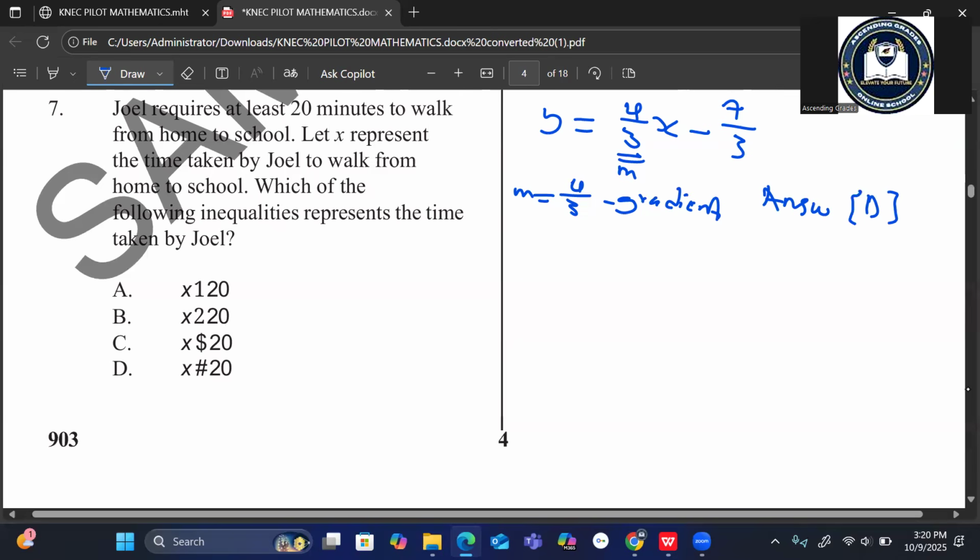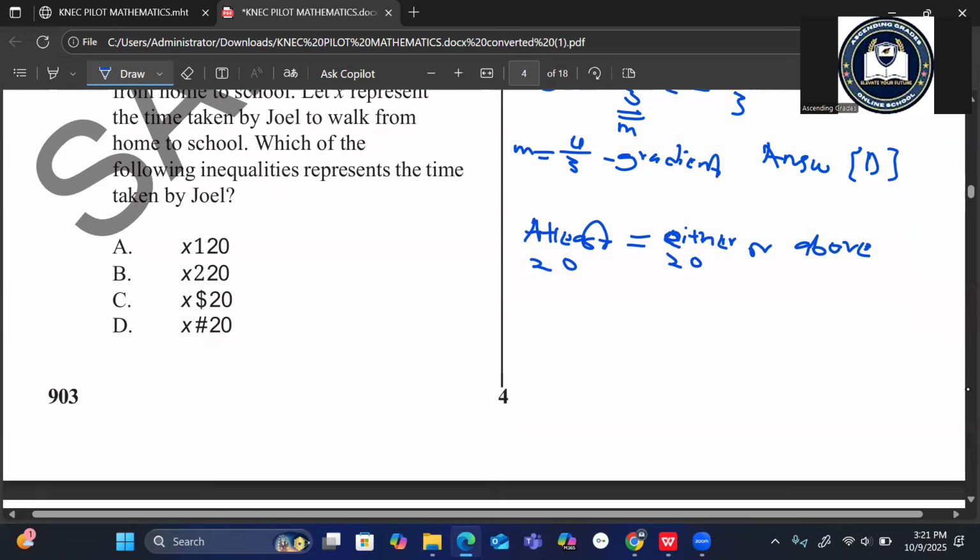Now, the word at least in inequality: at least 20 is the same as either 20 or above. So 20 is included, 20 is part of it.